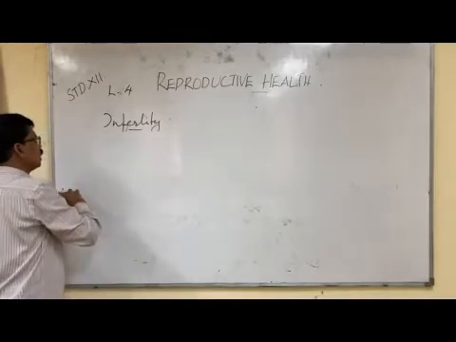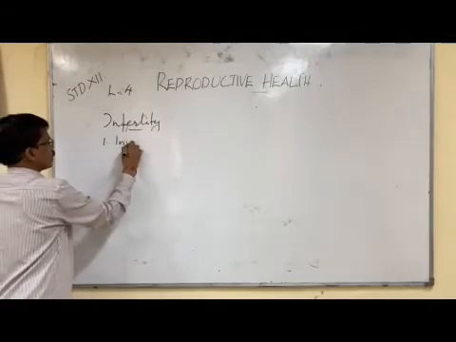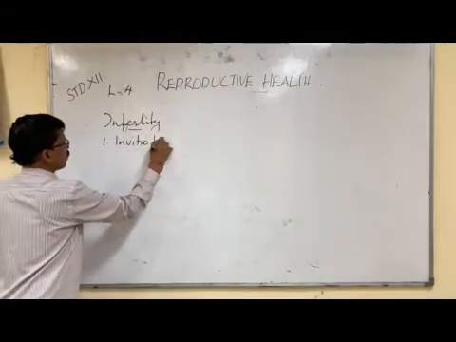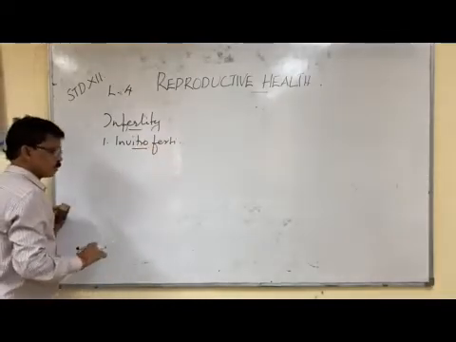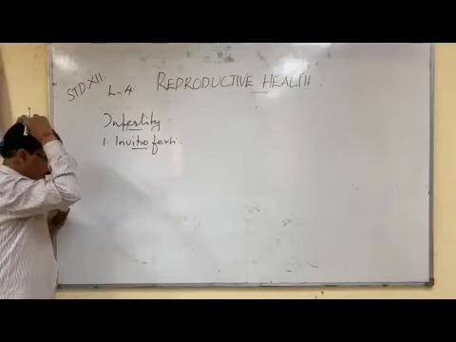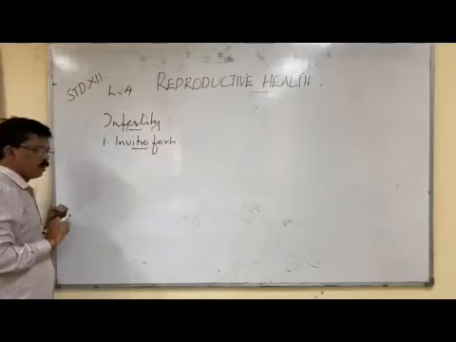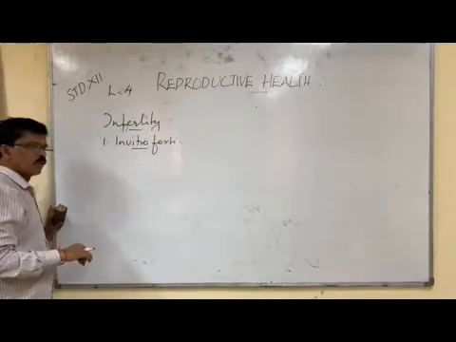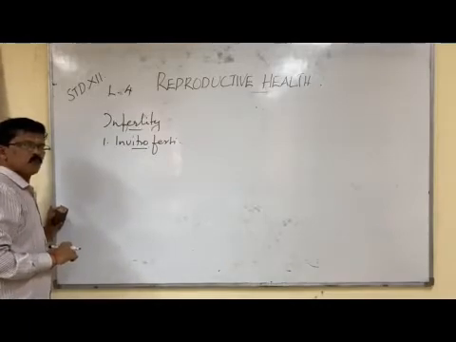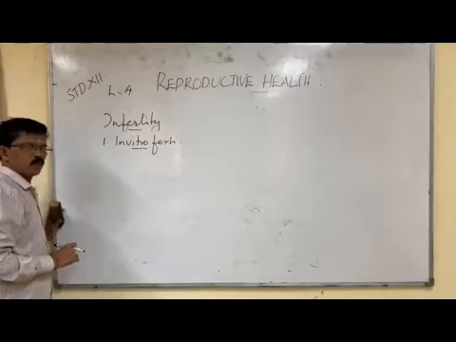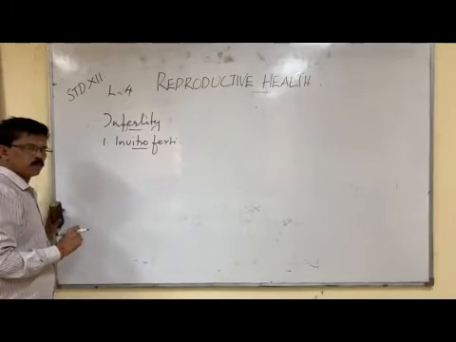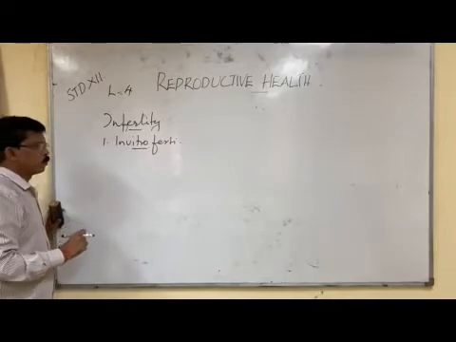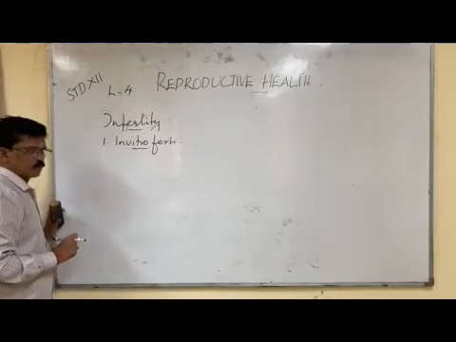First one is in vitro fertilization. What is in vitro fertilization? In in vitro fertilization, the fusion of the sperm with the egg takes place outside the female body, in simulated or artificially created conditions in the lab. The sperm is allowed to fertilize the egg in the laboratory, not in the body of the mother. That is called in vitro fertilization.